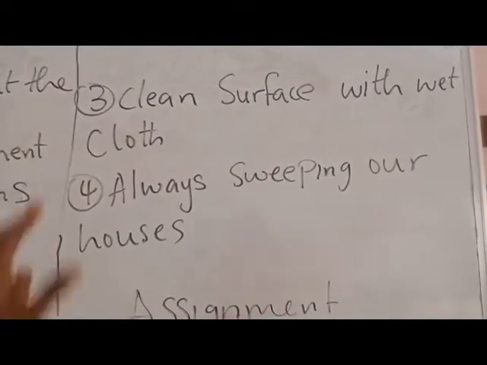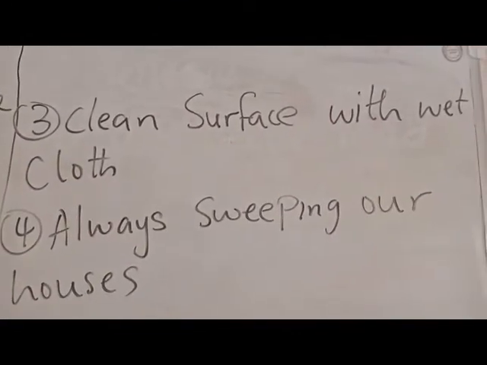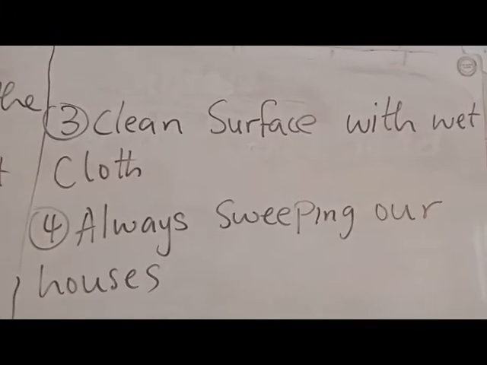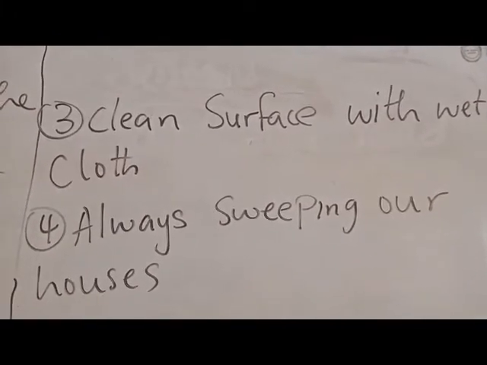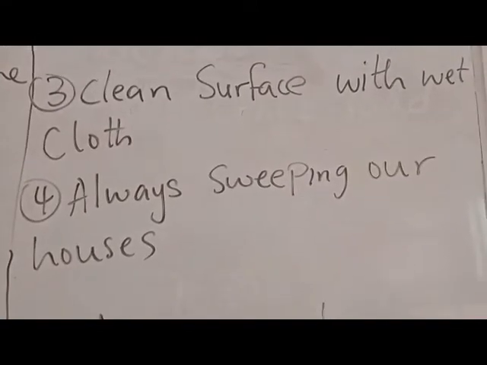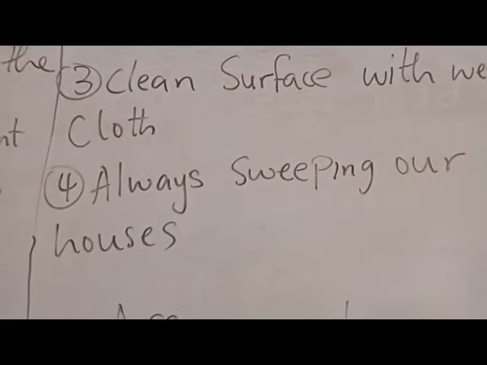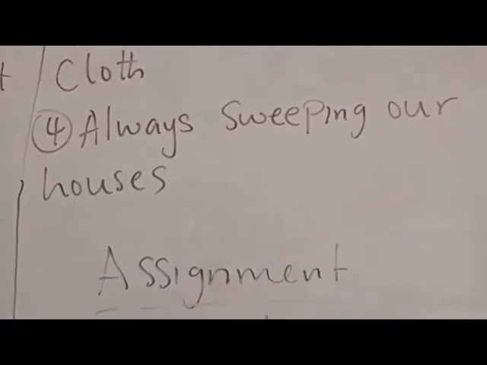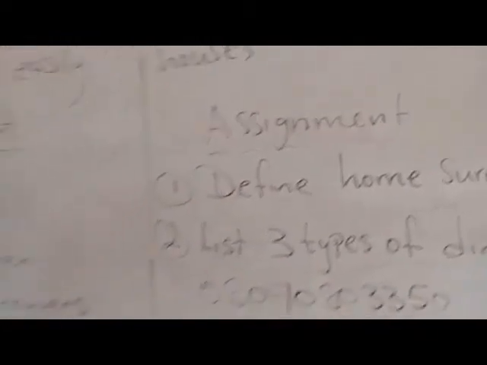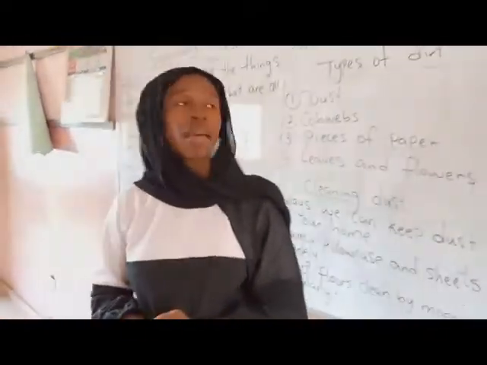Number 4, always sweep our houses. When the house is dirty, we should learn to sweep it. I told you, you should not always wait for your house help, or you should not always wait for your mommy to do it. We should learn how to do work on our own. Are you getting me? You should learn how to do what? Work on your own. You should pick up a broom and sweep when everywhere is dirty in your home. Did you understand? Do you understand, class? Pick up a broom and sweep if the place is dirty.